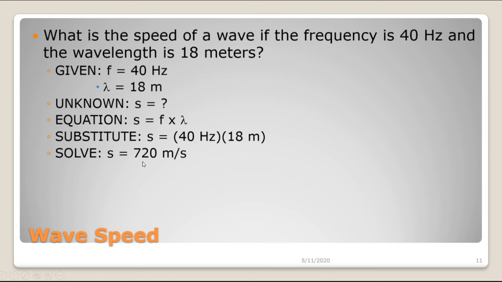40 times 18 is 720, and the units for speed is going to be meters per second. So this wave is traveling at 720 meters per second, which is pretty fast. That's more than twice the speed of sound in air.